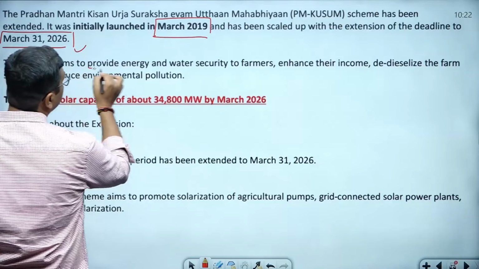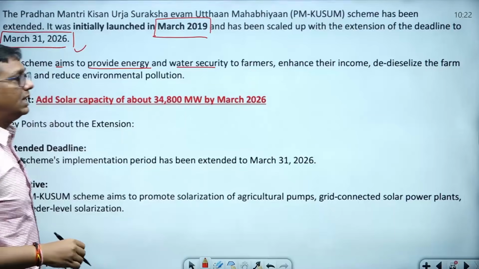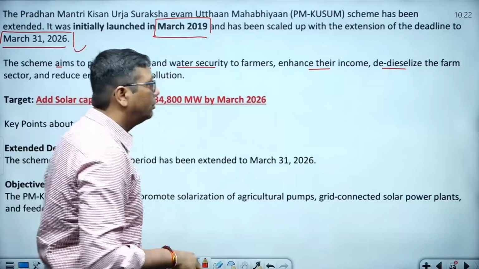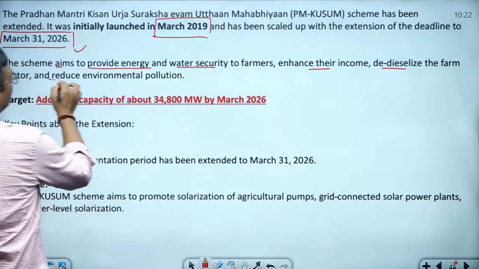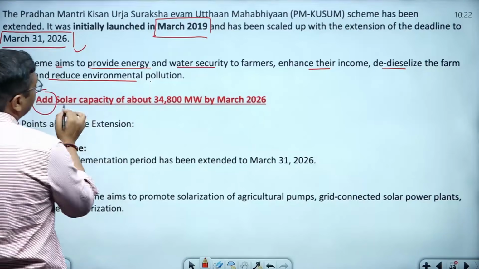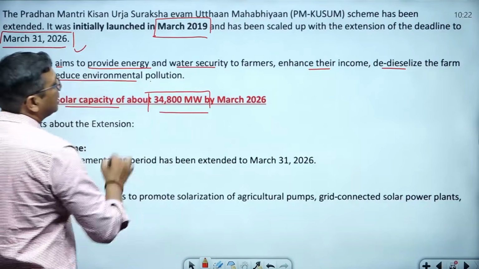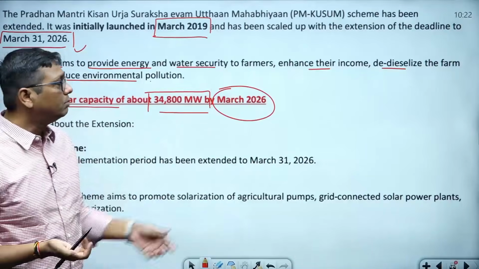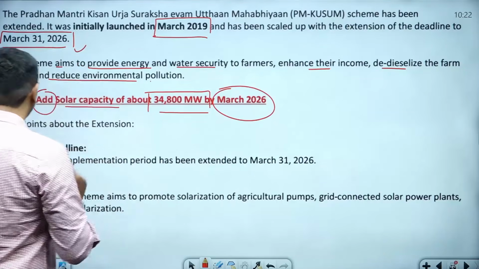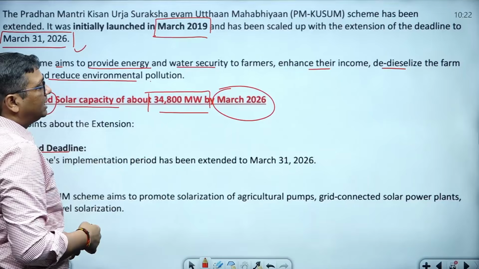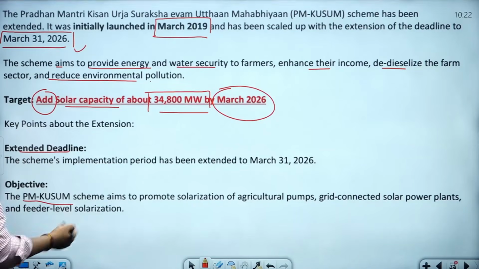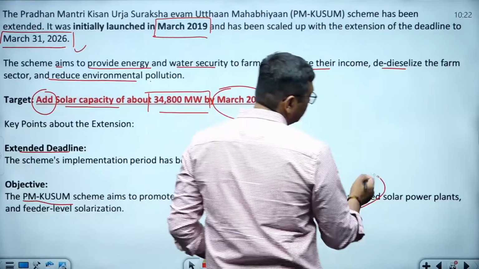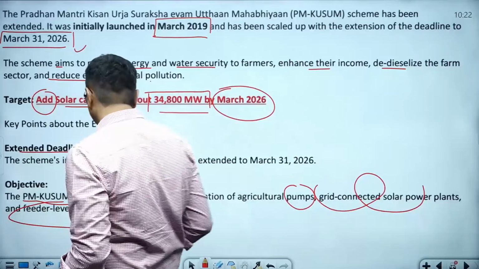The scheme aims to provide energy and water security to farmers, enhance their income, and de-dieselize the farm sector, so that finally they will not use diesel, and to reduce environmental pollution. The government is going to add 34,800 megawatt of extra power with the help of solar capacity, generated with the help of solar water pumps. This is the extension of Kusum, March 2026; the implementation period has been extended to 2026. The objective is to promote solarization of agriculture pumps, grid connected solar power plants, and even feeder level solarization.